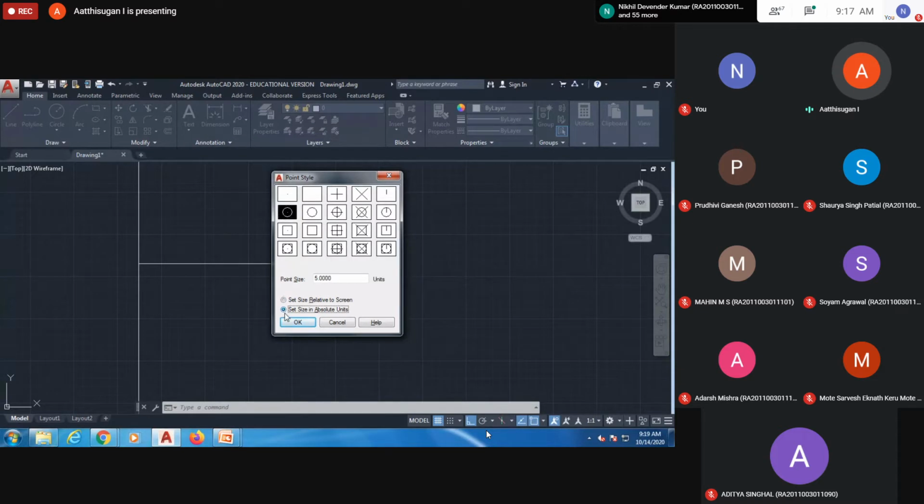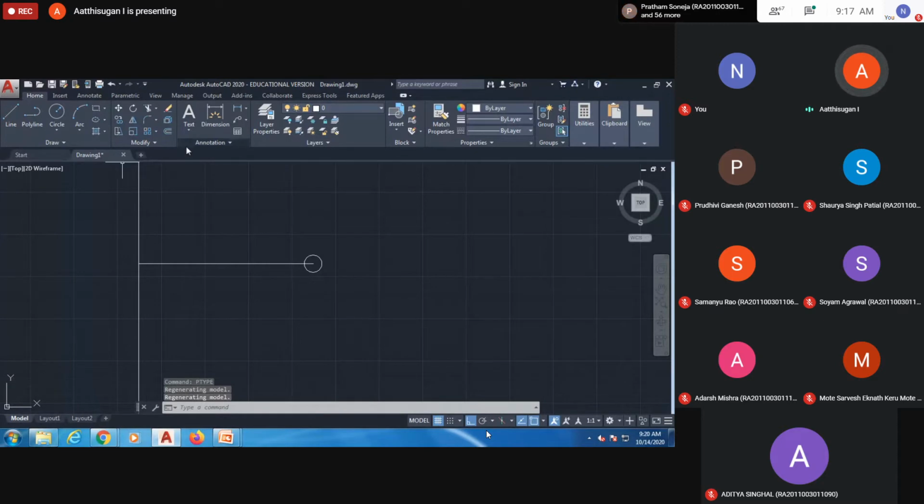Whenever you zoom in or zoom out, your point and its dimension will also vary, so avoid that one. You can just set absolute units. So this is my focus point. You can mark it as a text, F. Text height I'm going to give 5 mm, angle is 0. So I'm going to type F. So this point is the focus point.